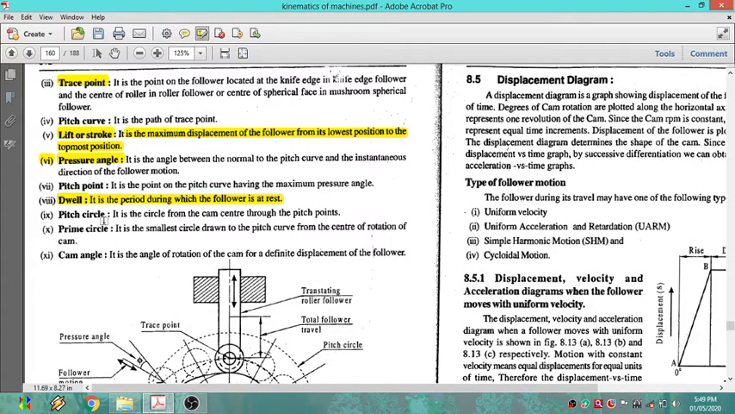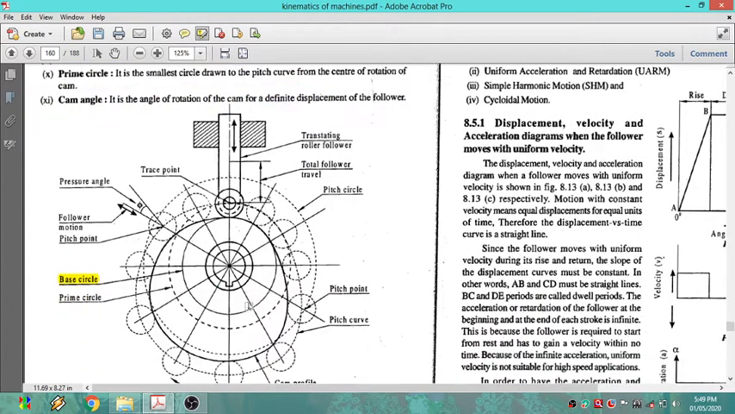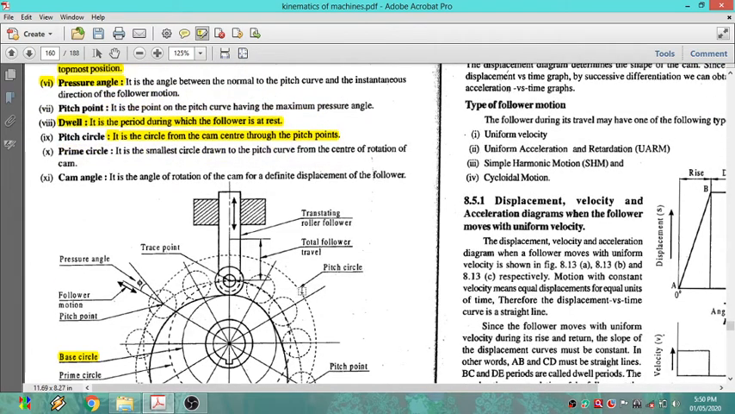Next is pitch circle. It is the circle from the cam center through the pitch point. Now here is the center of the cam, and here I have drawn a base circle, and one more circle also we have drawn. So here is the pitch point, because we have one line passing through the center of the cam. You can see that is a pitch point, and that point follows the pitch curve only. This dotted curve we can call the pitch circle.